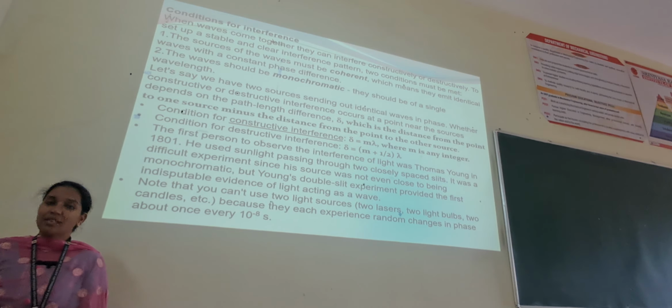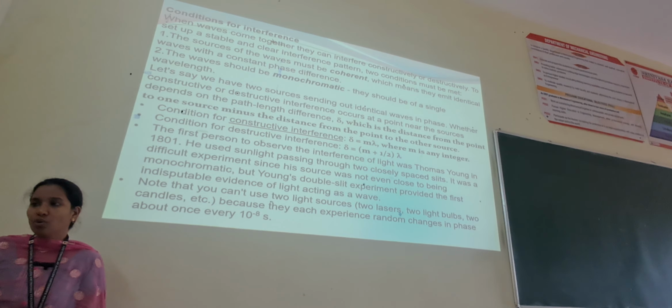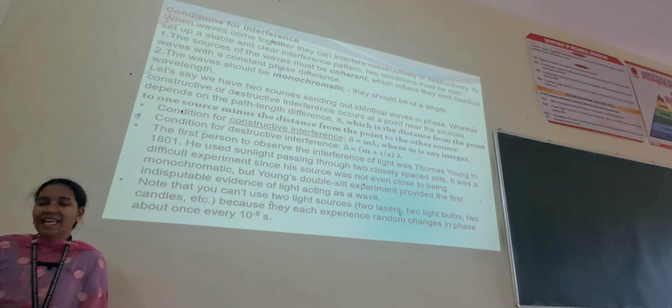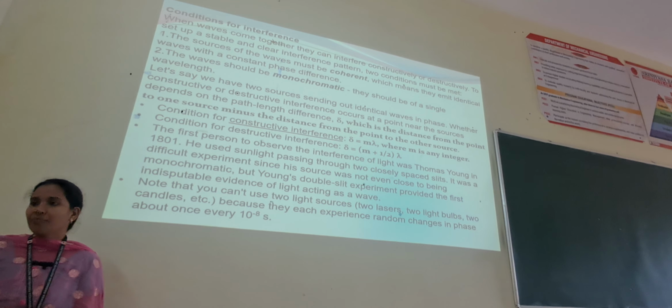Interference was first observed by the scientist Thomas Young in 1801. He discovered it by using sunlight passing through closely spaced slits. It was a difficult experiment since his source was not even close to being monochromatic. But Young's double slit experiment provided the first indisputable evidence of light acting as a wave.